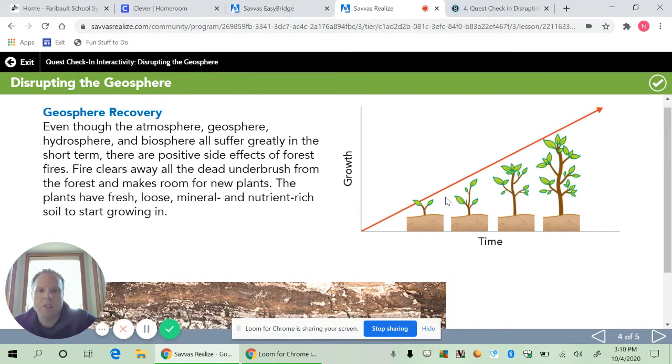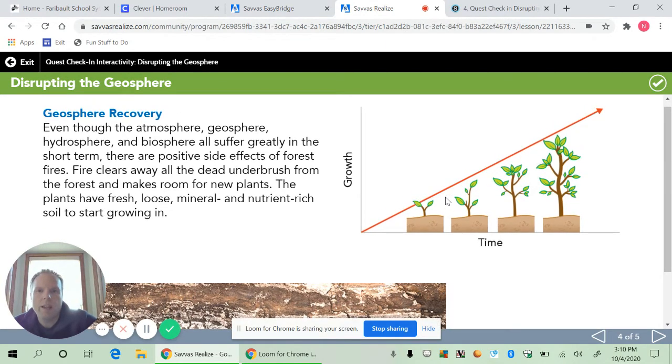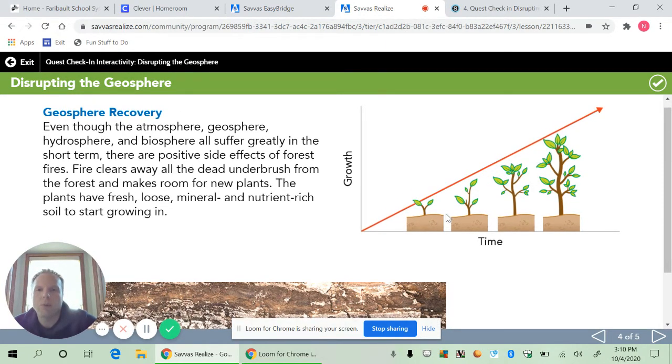This slide's pretty interesting. It's talking a lot about what happens to the geosphere after a forest fire. So it says geosphere recovery. Even though the atmosphere, the geosphere, the hydrosphere, and the biosphere all suffer greatly in the short term, there are positive side effects of forest fires. Fires clear away all the dead underbrush from the forest and make room for new plants. The plants have fresh, loose, mineral, and nutrient-rich soil to start growing in.